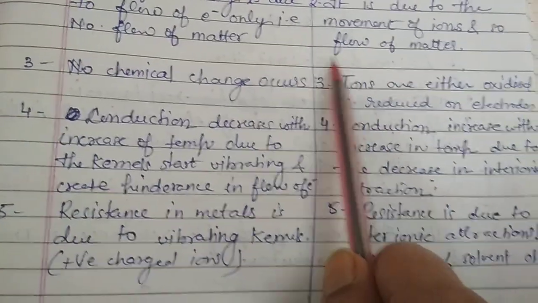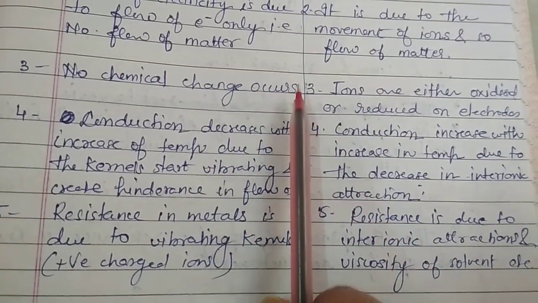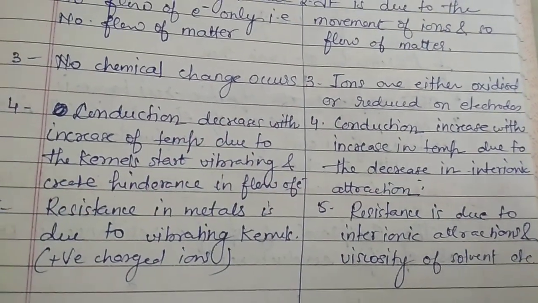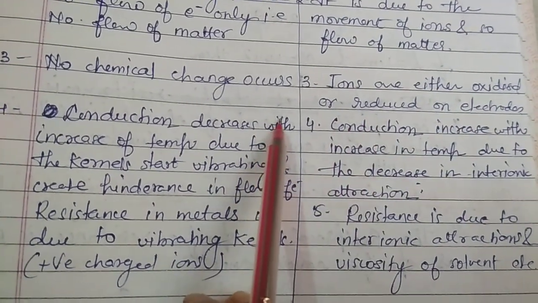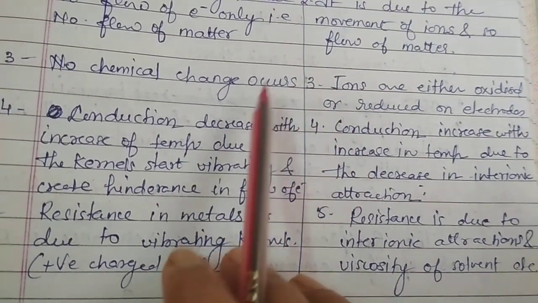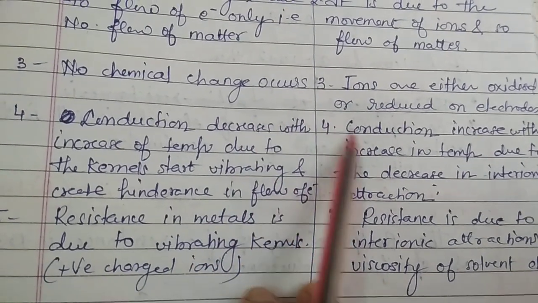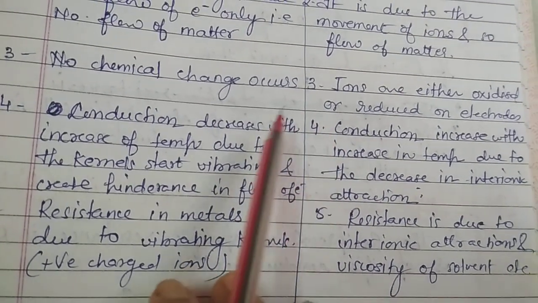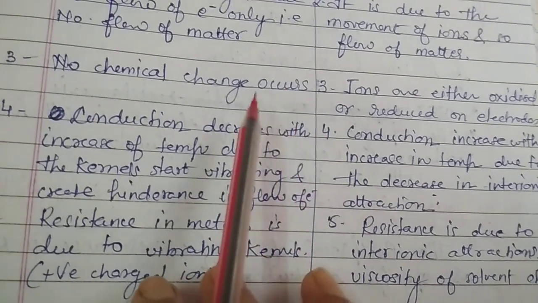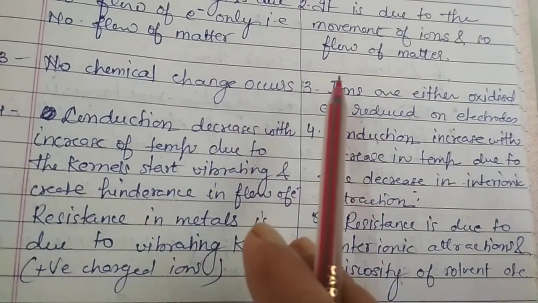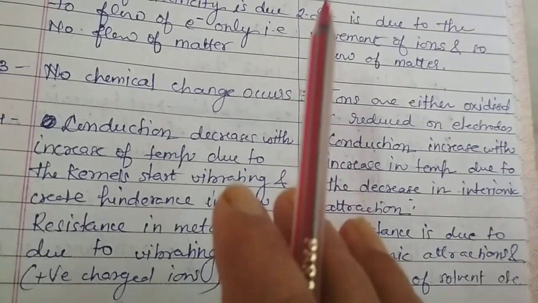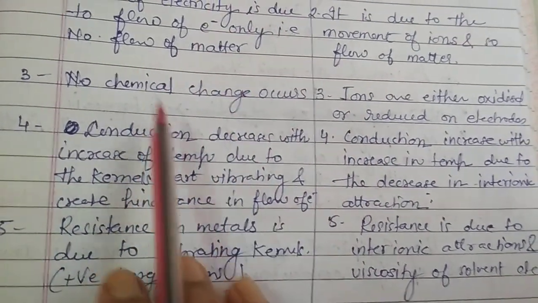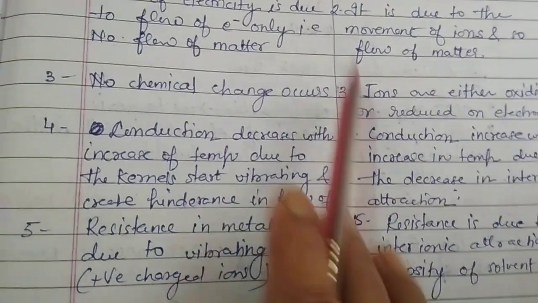While in electrolysis, if we increase the temperature, the conduction increases. Why is it so? Because if we increase the temperature, there is a decrease in the inter-ionic attraction. In whatever solution we take, there is a force of attraction between the oppositely charged ions. When we increase the temperature, that inter-ionic attraction decreases. That's why the movement of ions towards the electrodes increases, and so the conduction also increases.